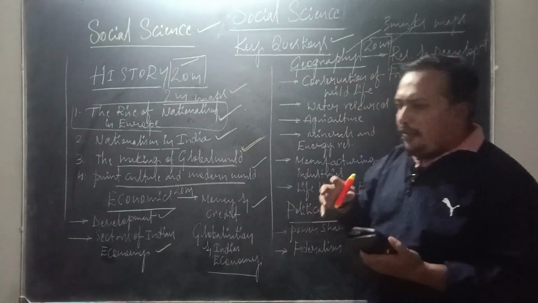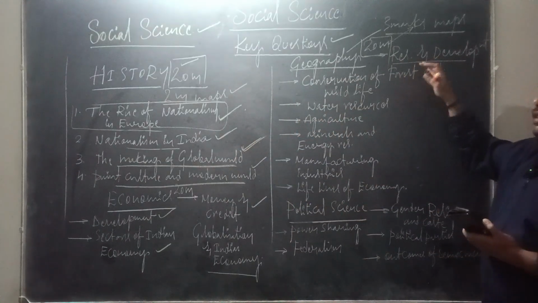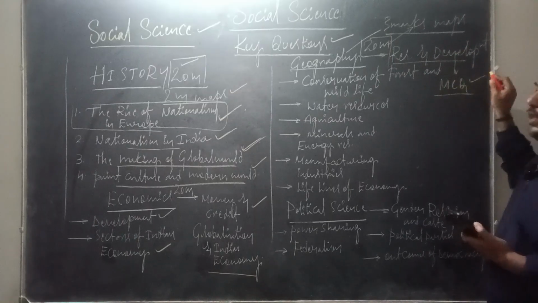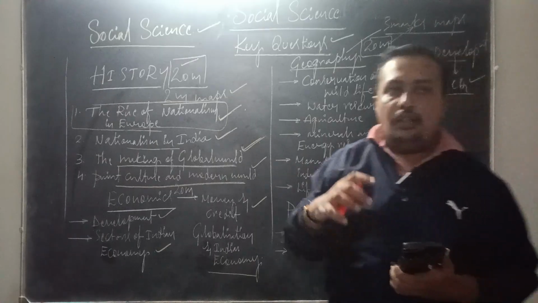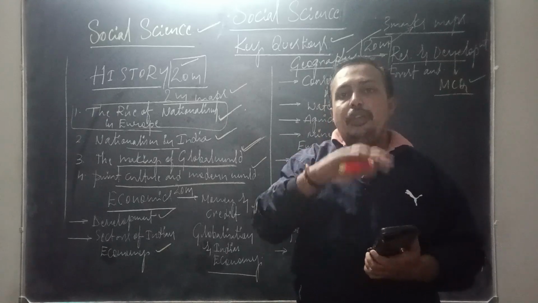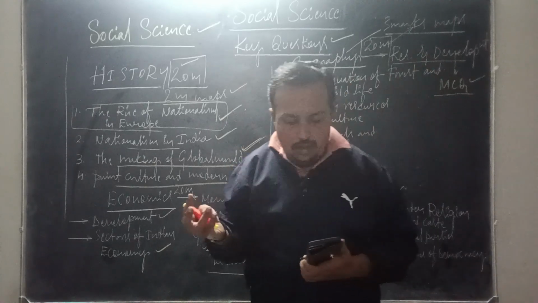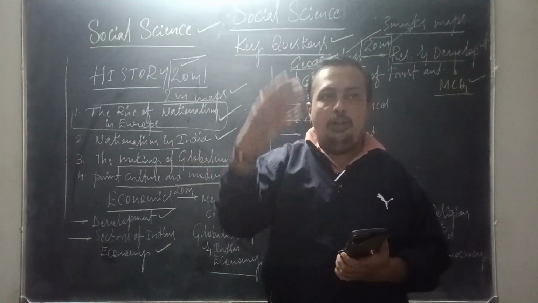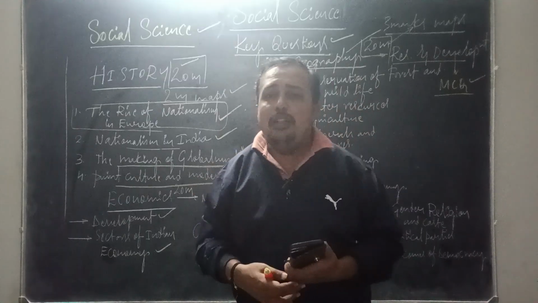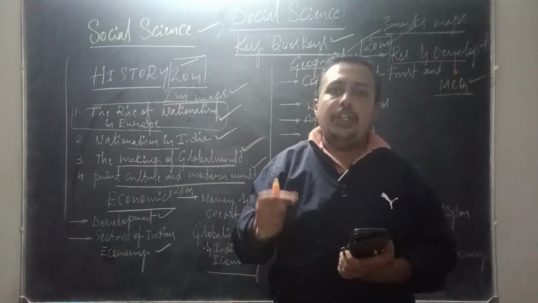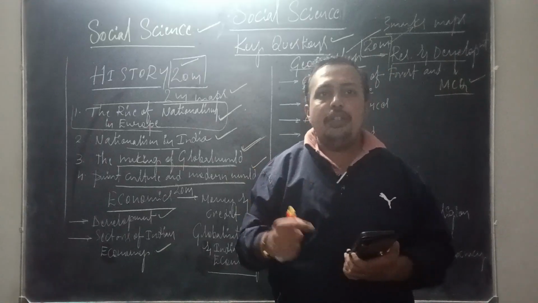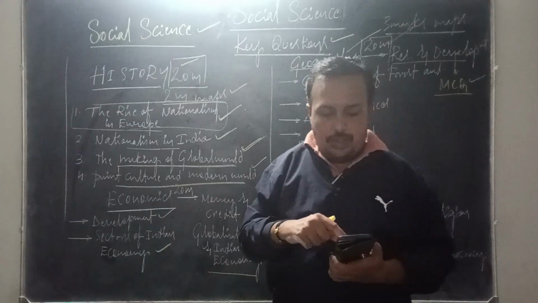And different types of resources and their examples are very important for the purpose of multiple choice questions. MCQs can be expected from the different types of resources and their examples. Moving into the different types of soil, alluvial soil and black soil are very important for the 3 marks question. Remaining soils are there. We need to know the unique features of laterite soil, arid soil. We need to know the unique features which can be asked in the multiple choice section.